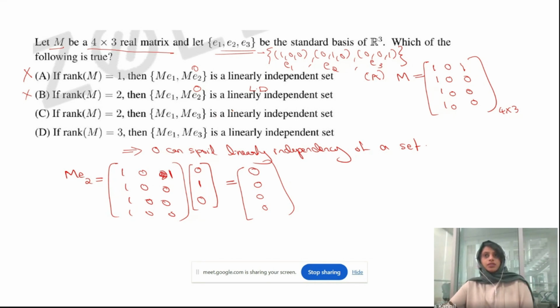So the thing is, you have to try examples of matrices and check whether you will get some zeros in the set. If there is a 0 in the set, then you are done.